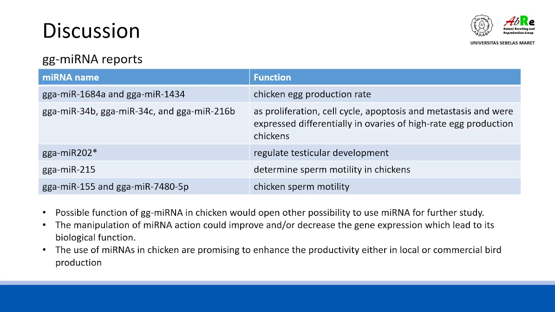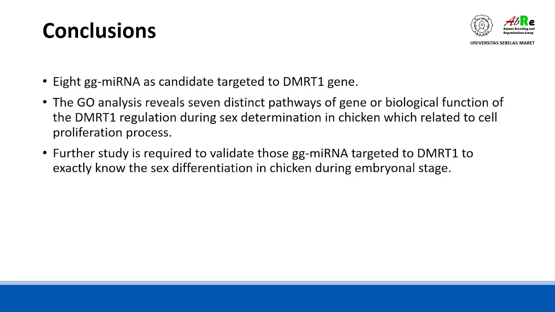As the conclusions here, 18 GGA microRNAs are candidates targeting the DMRT1 gene. The GO analysis reveals 7 distinct pathways of gene or biological functions regulated by DMRT during sex determination in chickens, with all these functions related to the cell proliferation process.